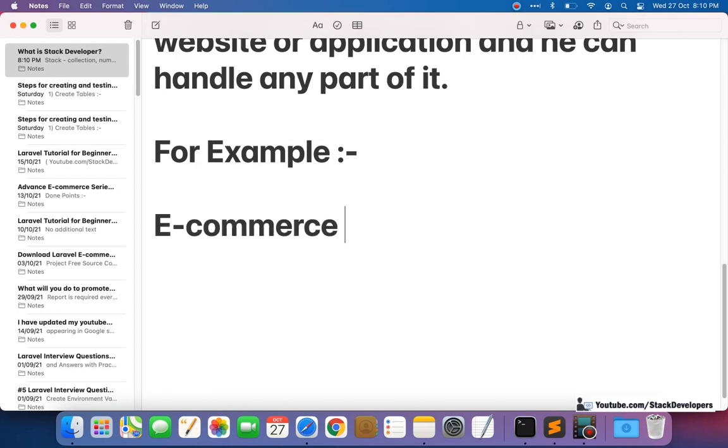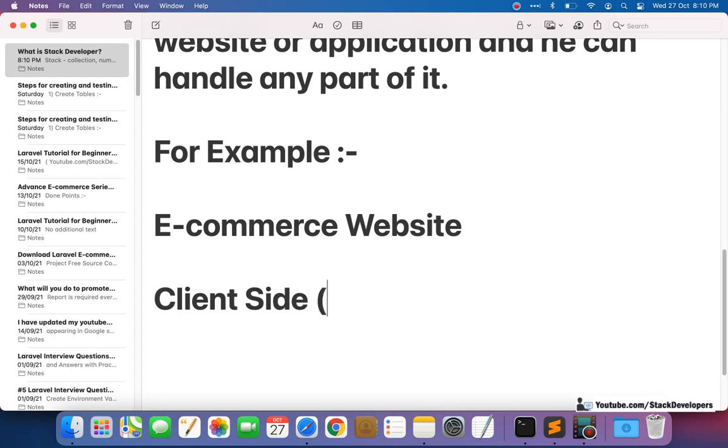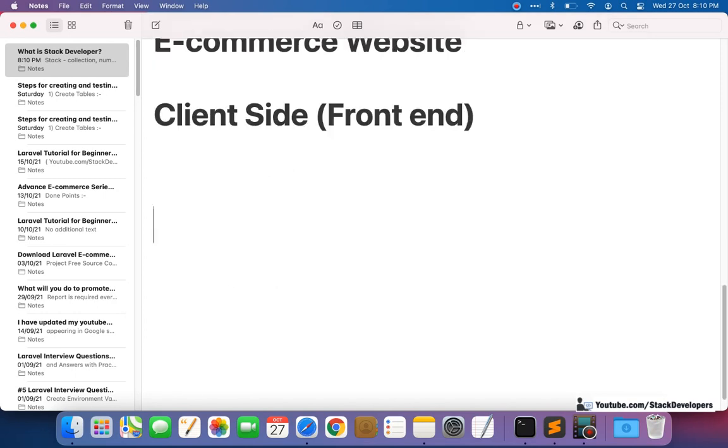First thing I want to tell you, what is the client side here, or we can say front end. See, both are one and the same thing. And server side is the back end.